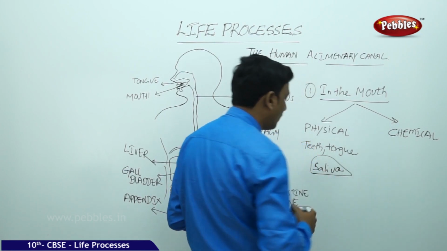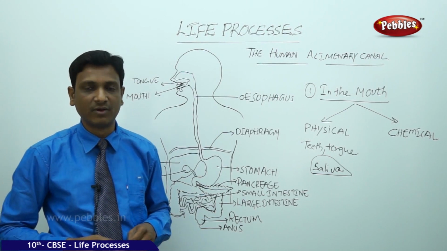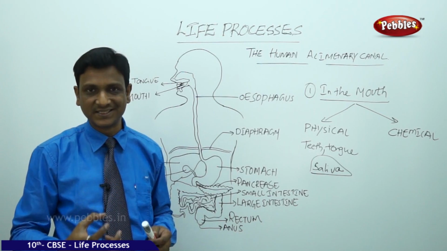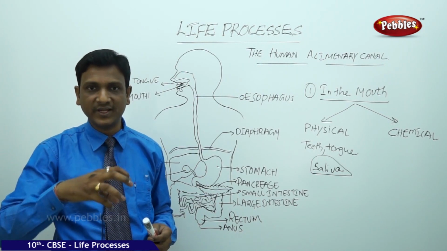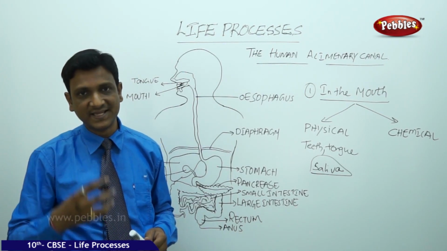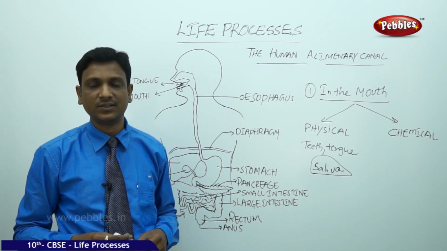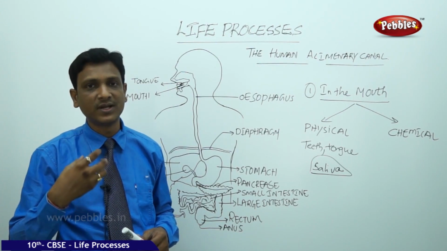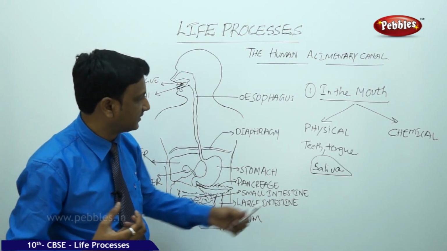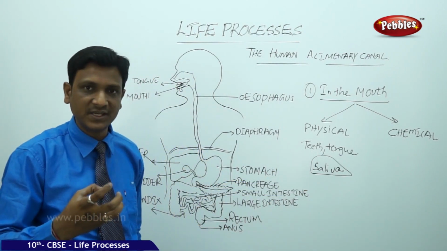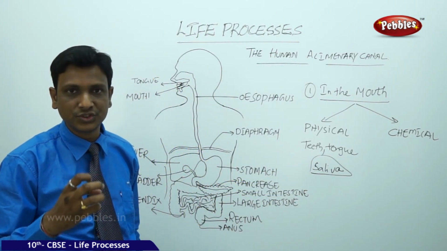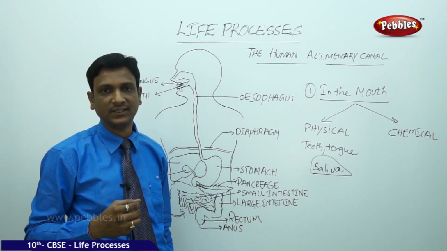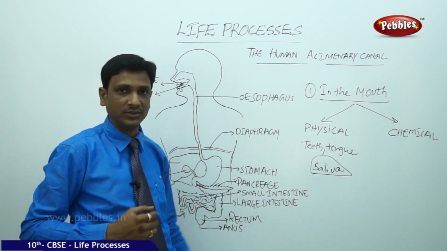Saliva is a liquid that is secreted by the salivary glands in our mouth. This saliva gets mixed up with the food, so it makes the food into a paste. All the food is uniformly ground into a fine paste by chewing. So it makes the food soft, and by that we can easily swallow it. If it is not soft, you cannot swallow. This is achieved by the saliva. So the physical digestion, that means the hard bits of food, is made into a smooth, soft bolus, so that it can easily pass through the esophagus. That is what happens in the mouth, the physical part.